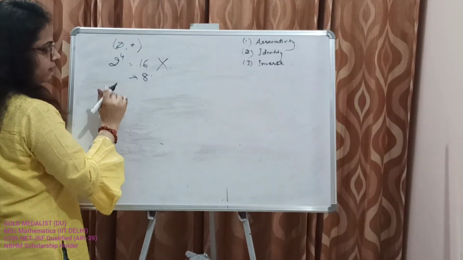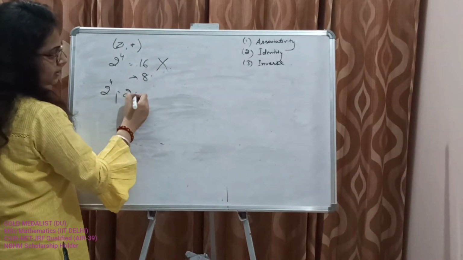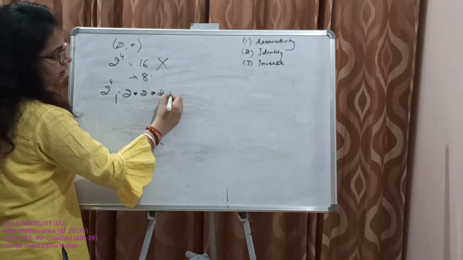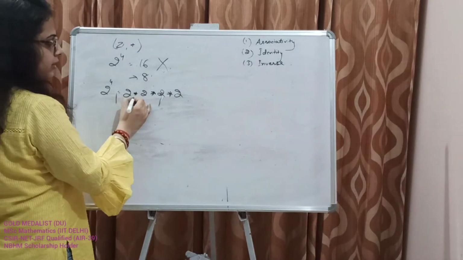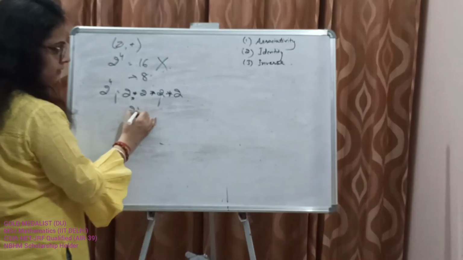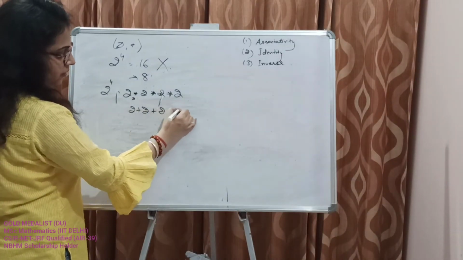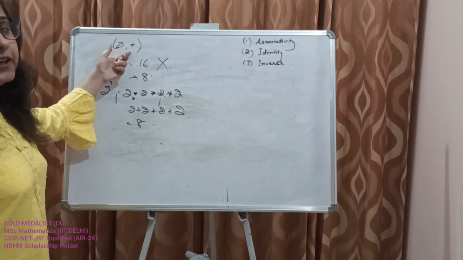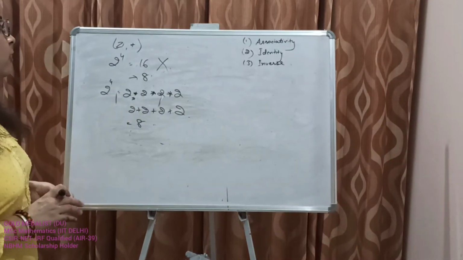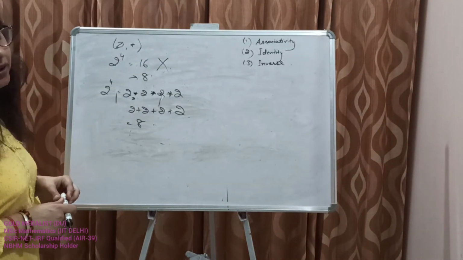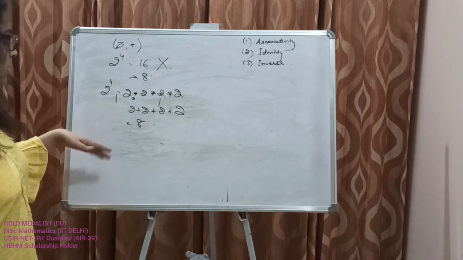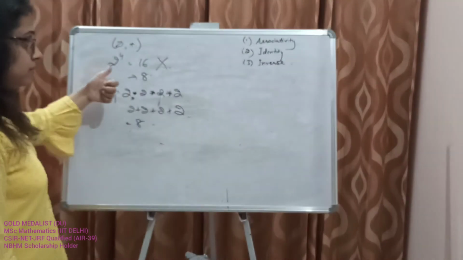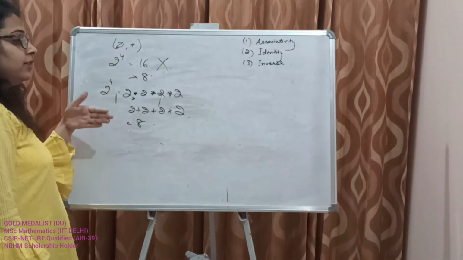2 power 4 will be 2 star 2 star 2 star 2. Now this star is plus. If we talk about plus, then it has to be 8. If it was multiplication, although it's not a group under multiplication, so we'll not talk about that. And 2 power 4 is 8, not 16. So be careful when you are using the additive notation.